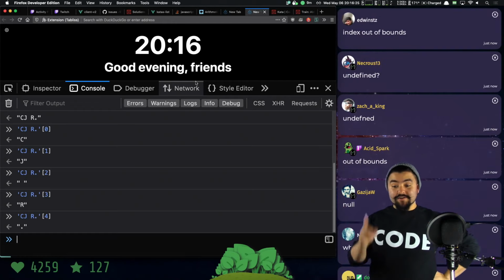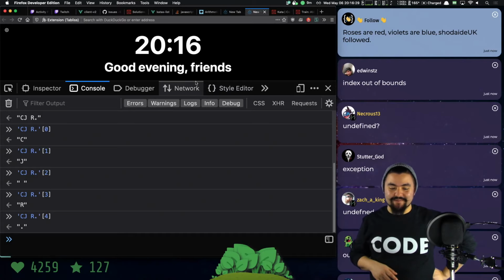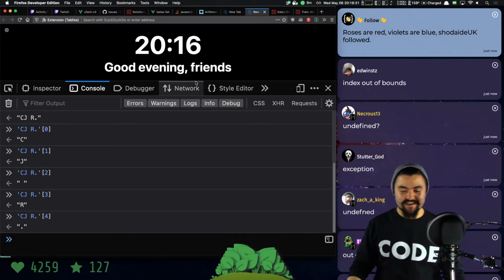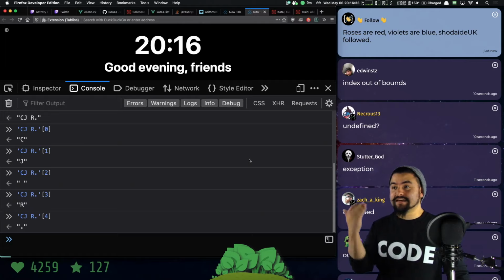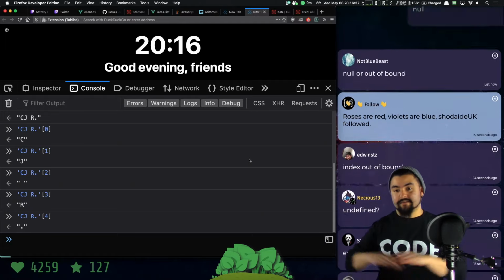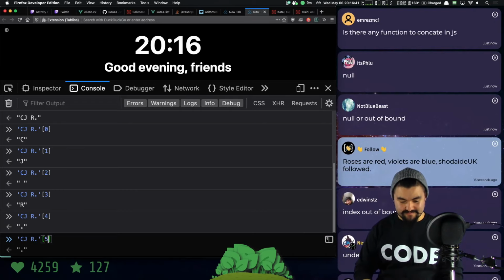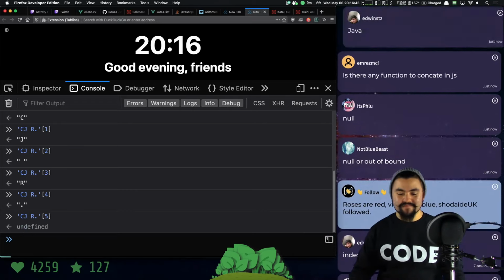Undefined. Yeah, so JavaScript's interesting. JavaScript will not throw index out of bounds. JavaScript will just give you back undefined. In a programming language like Java or C++ or C#, the program will just error and be like, hey, we can't do that. But in JavaScript, if we say bracket 5, we just get back undefined.